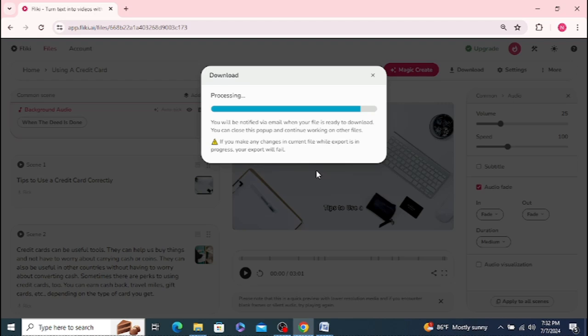And I also wanted to show you real quick how to do a video for Instagram, because I want to do a short video and I want to do it in portrait, so that it's a little bit different than what you have here. So just waiting for it to finish processing, rendering, doing all the stuff it needs to do, and then it'll be ready to download for me.